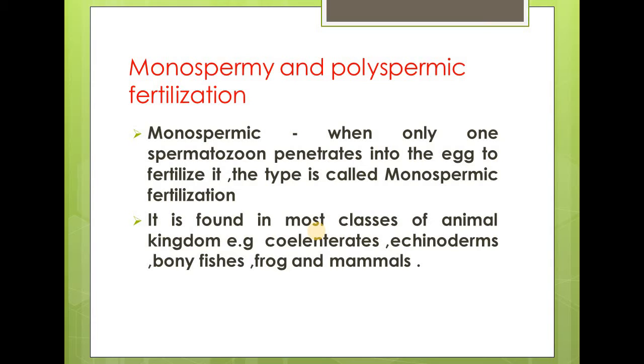One egg and one sperm fuse together to form a diploid zygote. This is found in most classes of the animal kingdom, for example coelenterates, echinoderms, bony fishes, frogs and mammals.